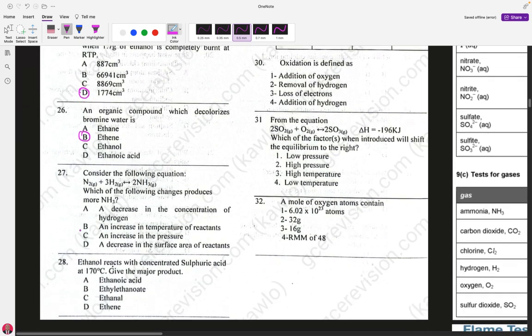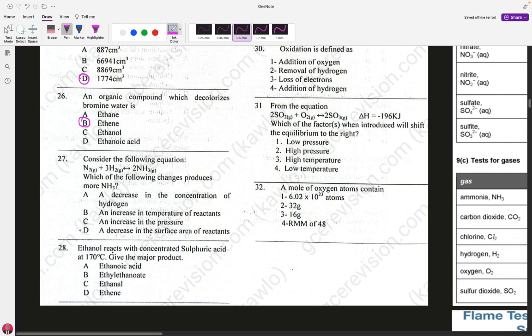Question 27. Consider the following equation. Nitrogen plus hydrogen, in the ratio 1:3, to give 2 moles of ammonia. Which of the following changes produces more ammonia? Remember, they say which of the following changes produces more ammonia?